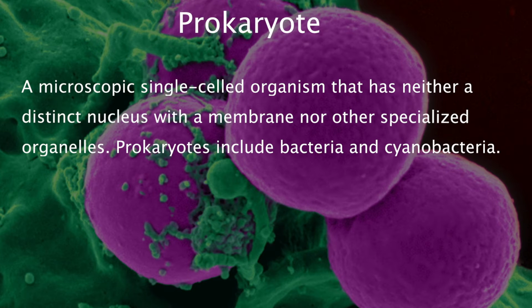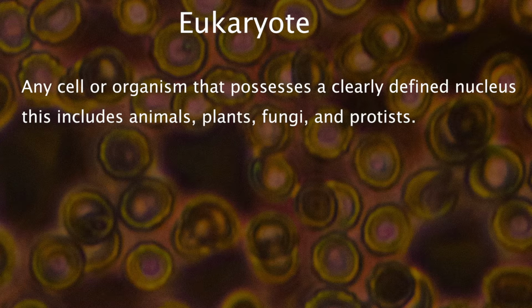A prokaryote is a microscopic single-celled organism that has neither a distinct nucleus with a membrane nor specialized organelles. Prokaryotes include bacteria and cyanobacteria. A eukaryote is any cell or organism that possesses a clearly defined nucleus. This includes animals, plants, fungi, and protists.